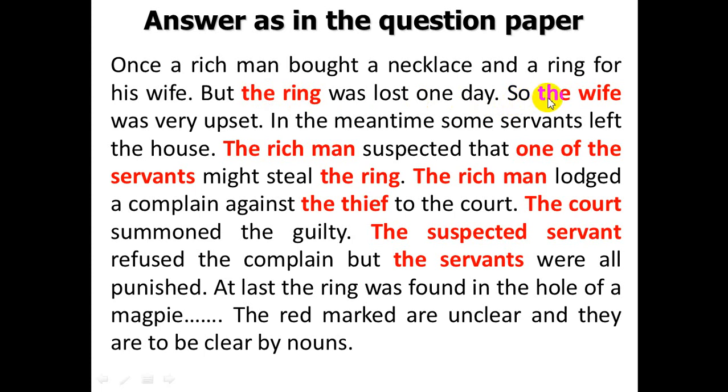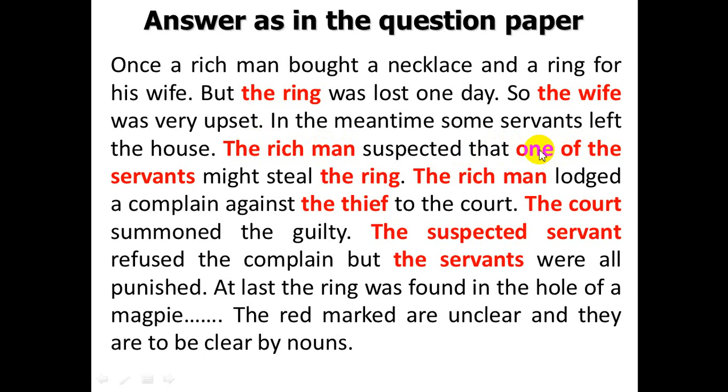Then you know, here the word was she. Now she has been replaced by the wife, and you know, here the word was he, and it has been replaced by the rich man, and you know, here it was him.